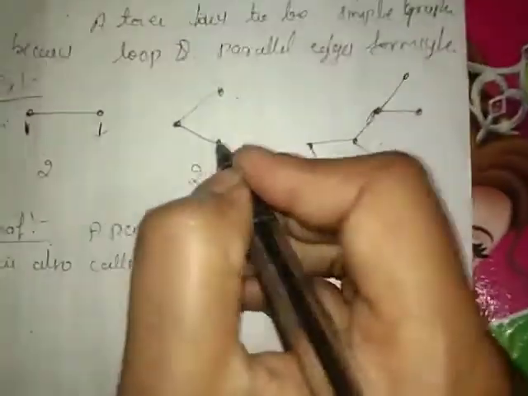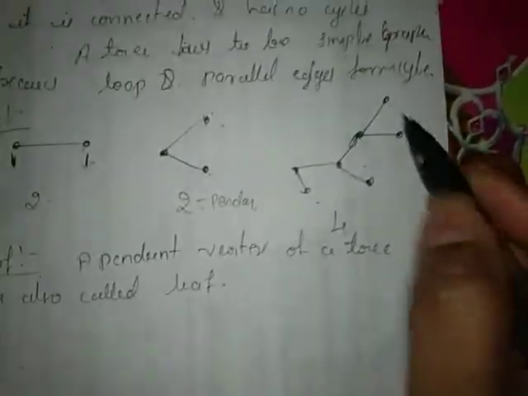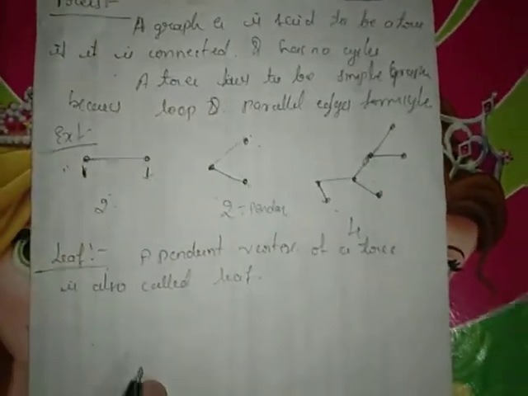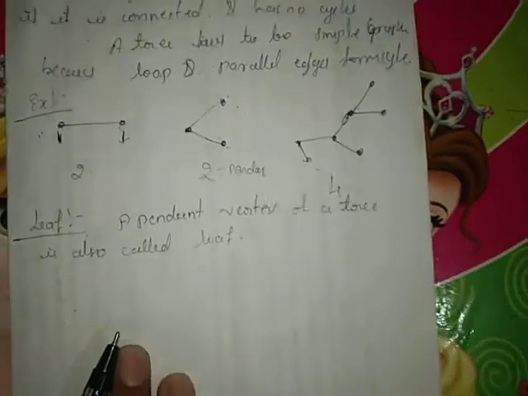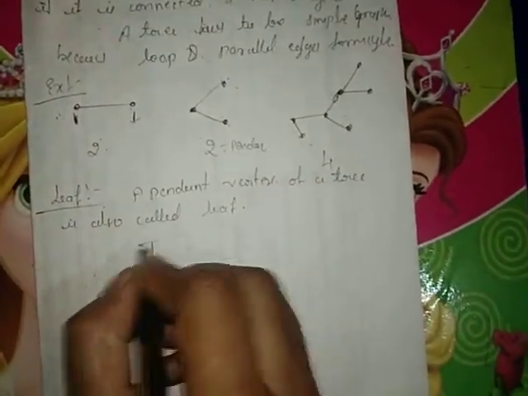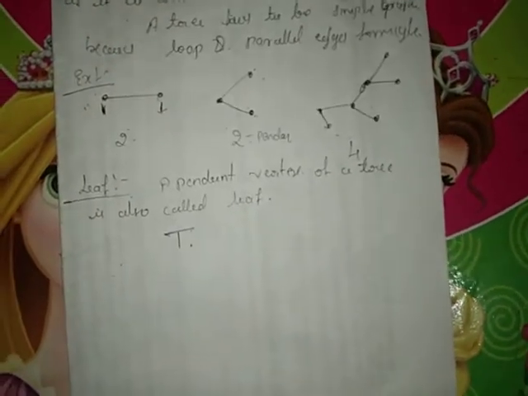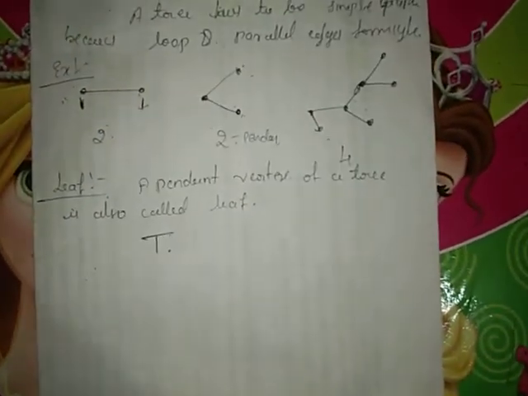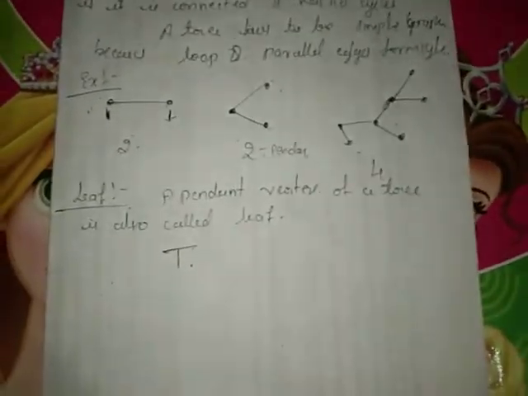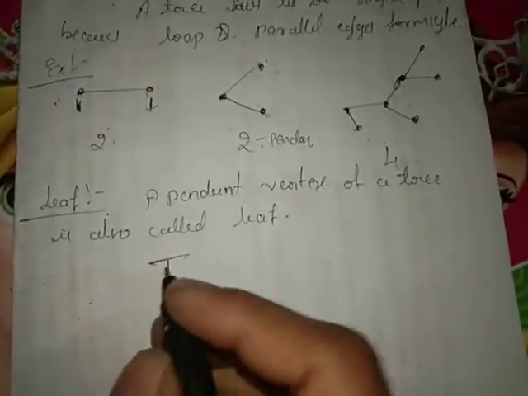So these are leaves here. All these vertices are called leaves and also pendant vertices. A graph which is a tree is usually denoted by T. T is the symbol for the tree.